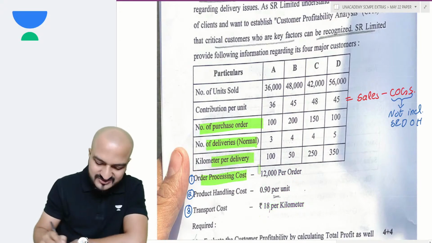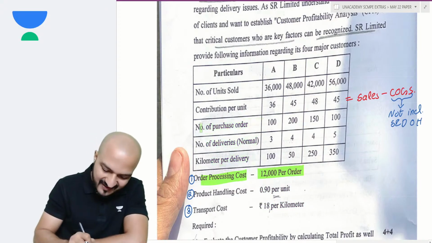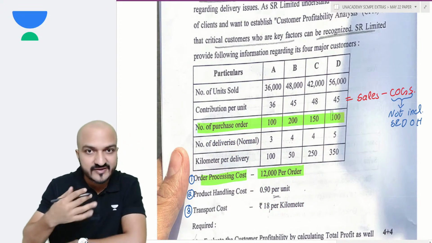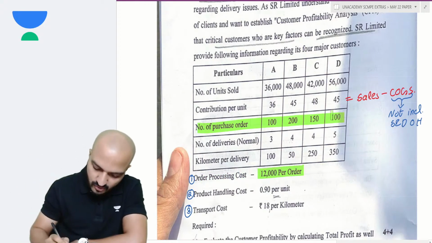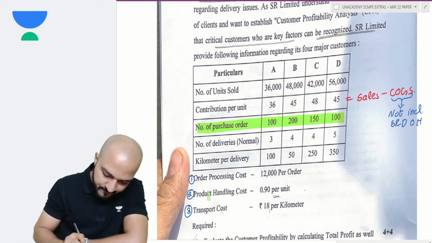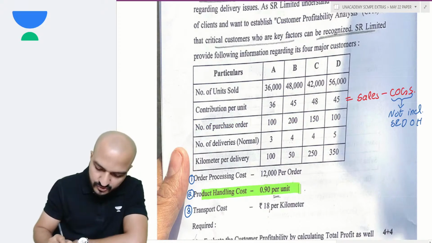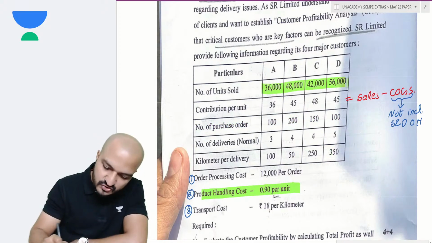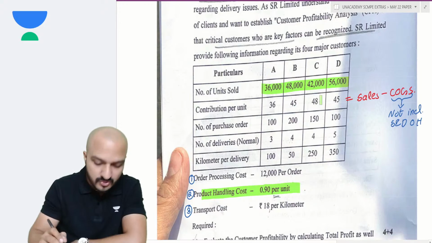My order processing cost is given per order. Multiply the number of orders of each customer in each customer column, and that will give you the cost for each customer. My product handling cost is per unit. Then multiply units sold to each customer, and that will give you the total cost there.